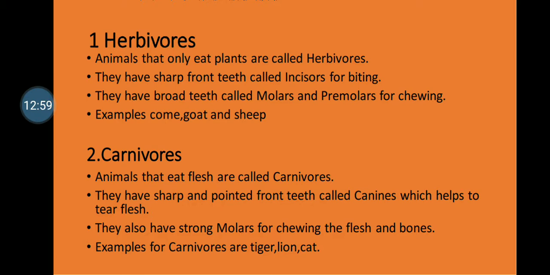And they also have molars which help in chewing the flesh and the bones, because bones and all are very strong, no? So they need strong teeth to bite that flesh and the bones, and that's why they have molars.